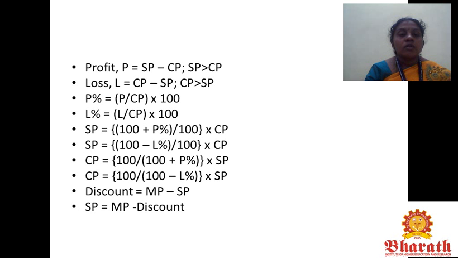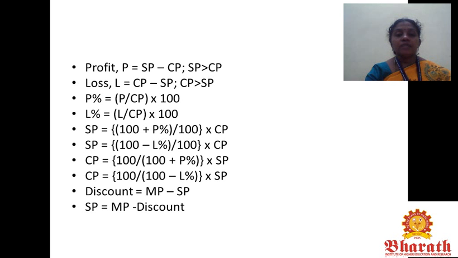So next formula for selling price, (100 minus L percentage) divided by 100 into CP. Cost price formula: 100 divided by (100 plus P percentage) into SP. CP equals 100 divided by (100 minus L percentage) into SP.